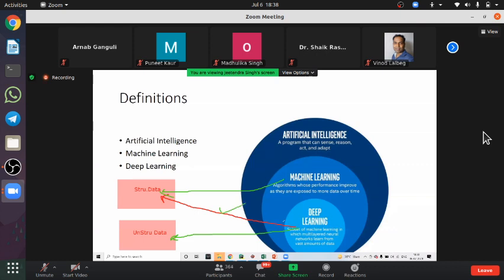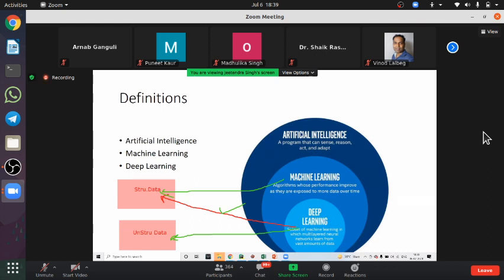If the question is whether we can or cannot, the answer is yes, we can. But as I said, there is a great difference between deep learning and machine learning. We can do it, but it is very complicated. In fact, sometimes deep learning does not produce very good accuracy on structured data.